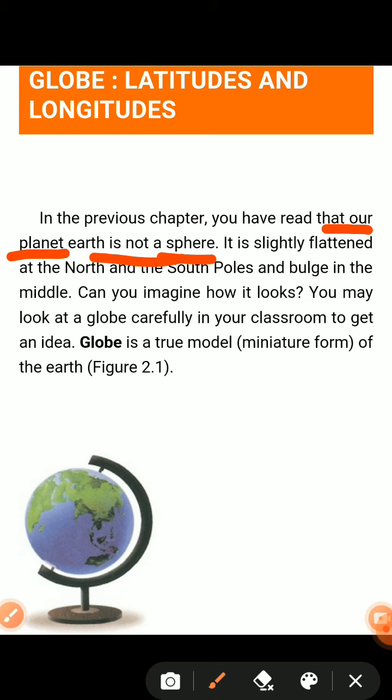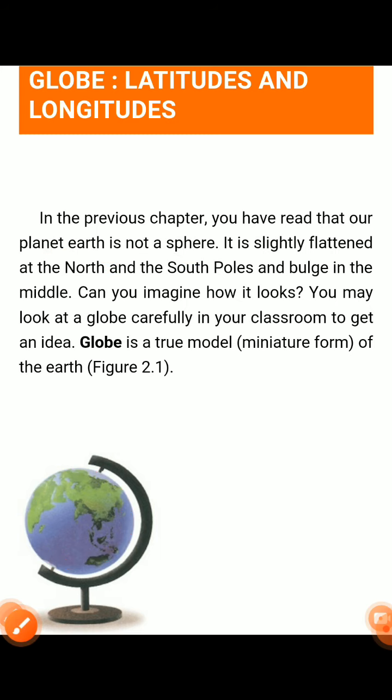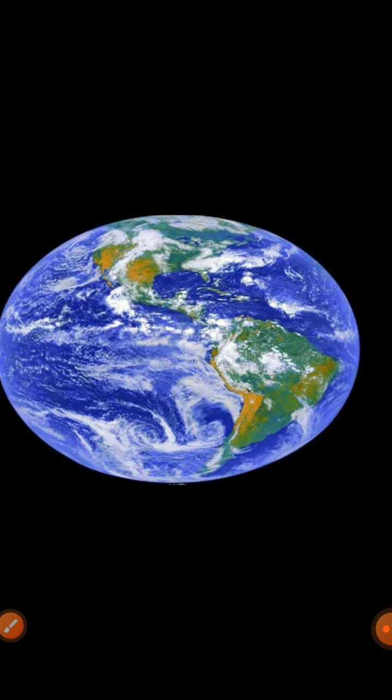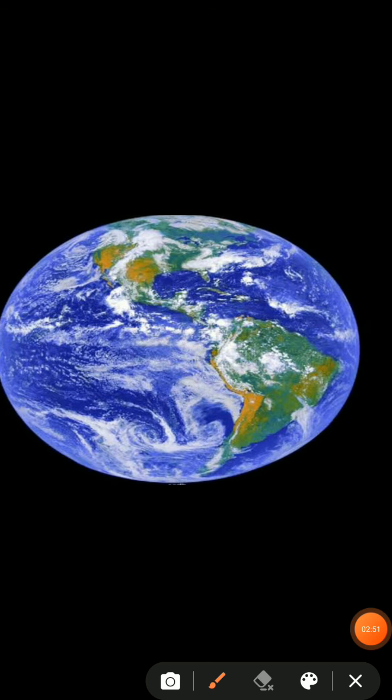What is a sphere? A shape like this one is a spherical shape. So what's the true shape of the earth? I will show you in the picture. This is the true shape of the earth.